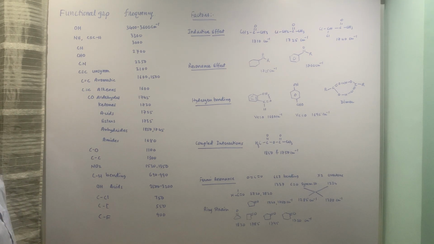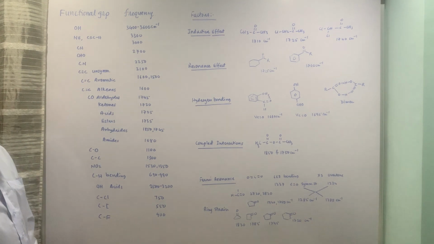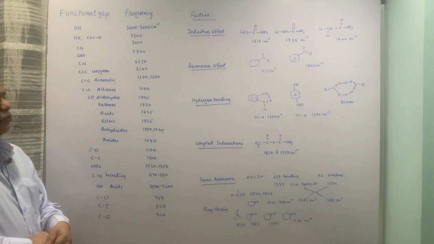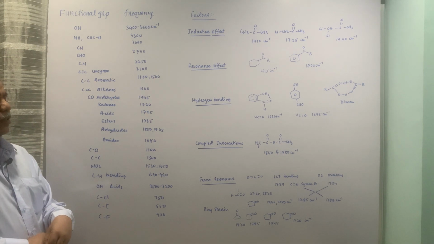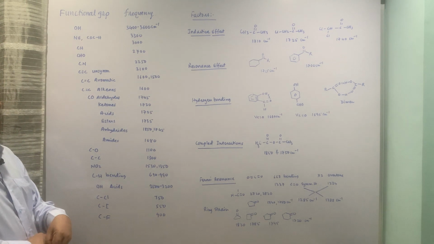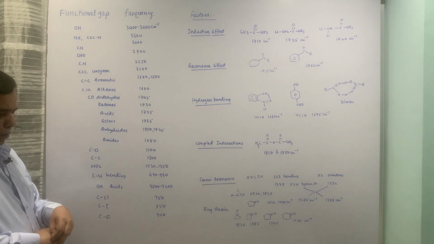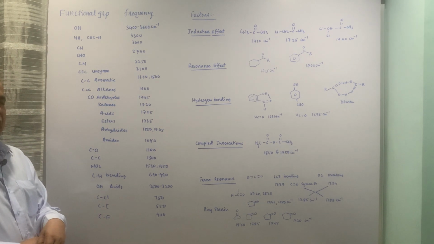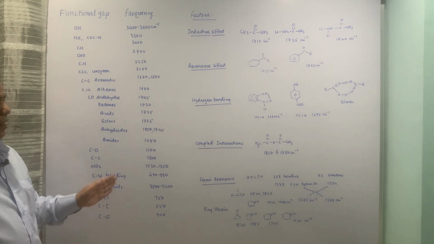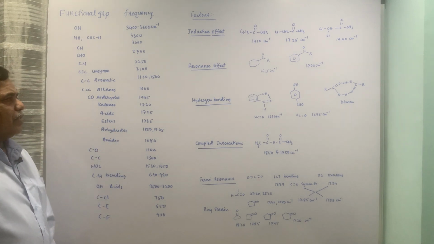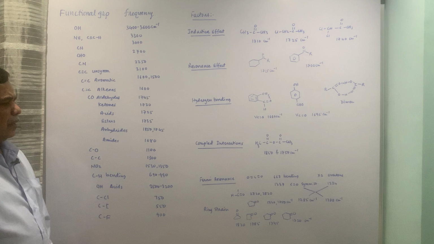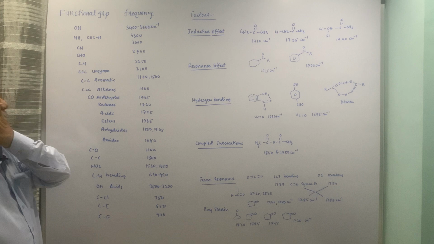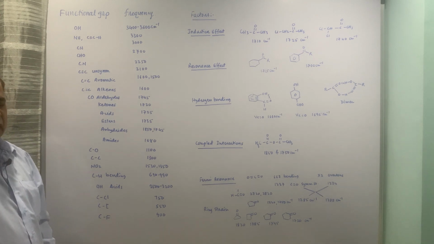Last time we have seen the types of molecular vibrations and the frequencies associated with them. So, stretching has got more frequency, or it requires more energy, than bending and so on. Today we will see the characteristic table of functional group against frequency, and then the factors influencing the stretching frequencies in the IR spectroscopy. So, starting with OH, if it is free OH, then it is expected to be 3600 reciprocal